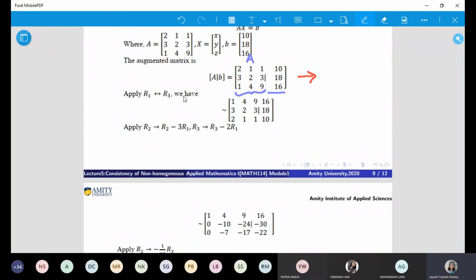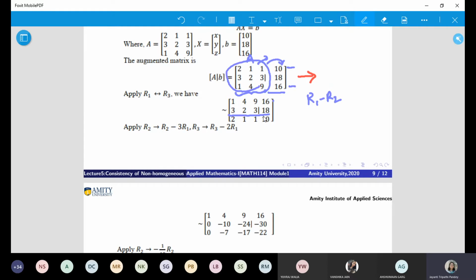Like if you are changing R1 and R3, this is your R1 and this is your R3, then you are changing this as a whole. So what is happening? 1, 4, 9 from A and 16 from this. So this acts as one row. But our focus is only on this part. Whatever we do to this part, the same will follow in this. If you are doing R1 minus R2, then you will proceed from here to here. That's it. But the thing that you are converting in echelon form is A, because if A is converted in echelon form, this will follow.